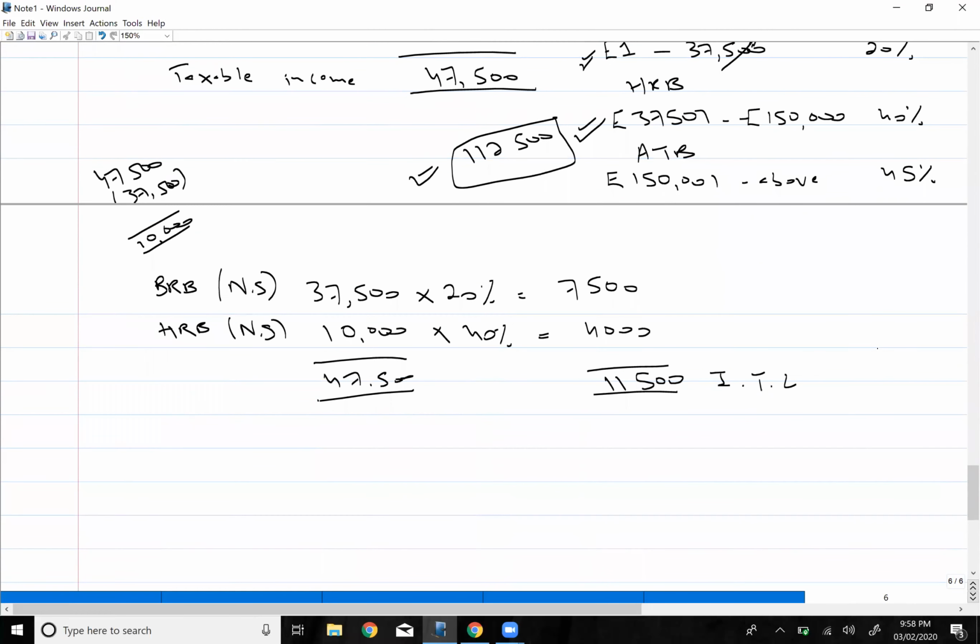Now let us take one more example. Let's say, for example, rental income is 90,000 pounds. The requirement is the same: you have to calculate the income tax liability.